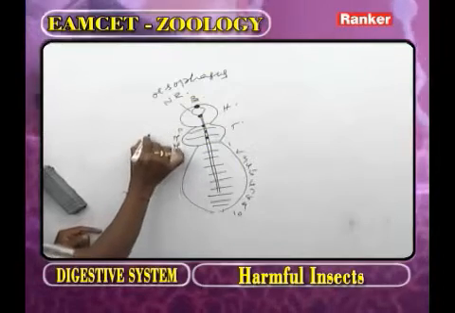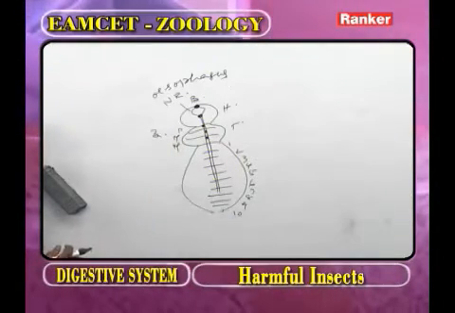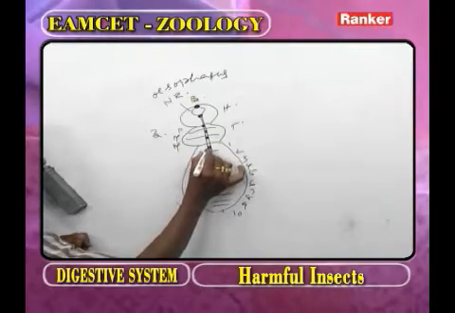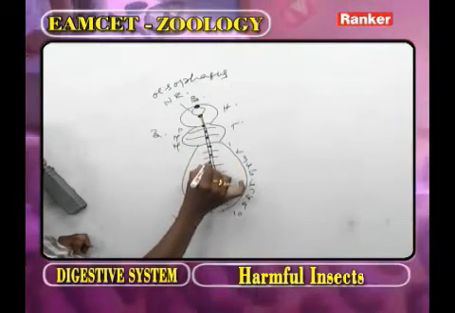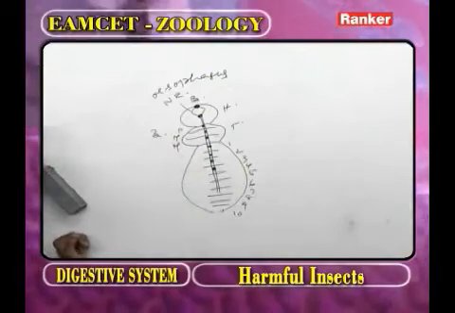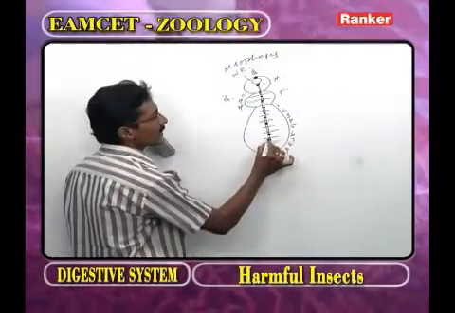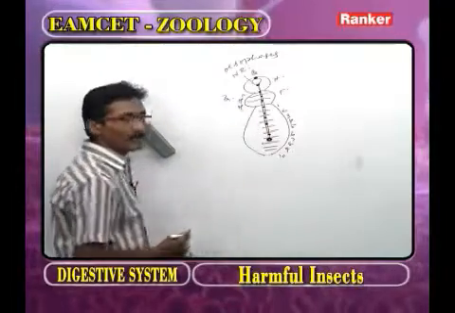In the thoracic region, how many ganglia? 3. Now in the abdomen, first, second, third, fourth abdominal ganglia, this is the fifth abdominal ganglia, and this is the largest, the sixth abdominal ganglia.